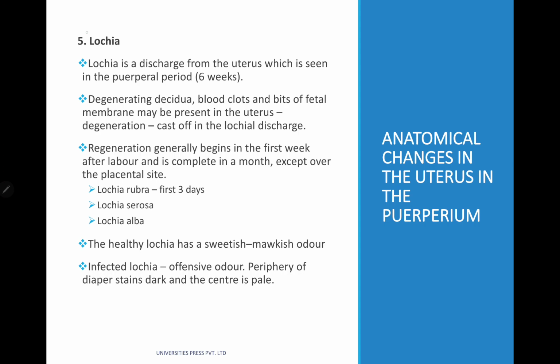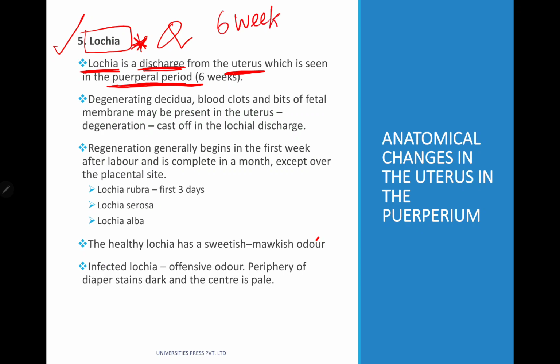So let's learn what is lochia. It is a very important question. What is lochia? Lochia is nothing but discharge from the uterus which is seen in the puerperal period. What is the puerperal period? 6 weeks. Yes, 6 weeks is the puerperal period. So lochia is a discharge from the uterus which is seen in the puerperal period, that is around 6 weeks.